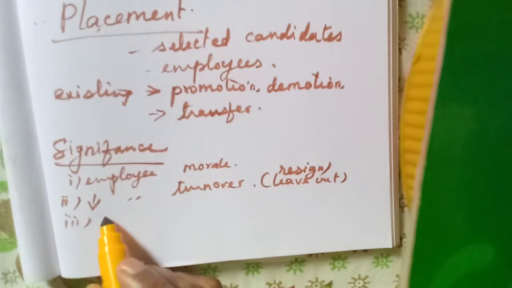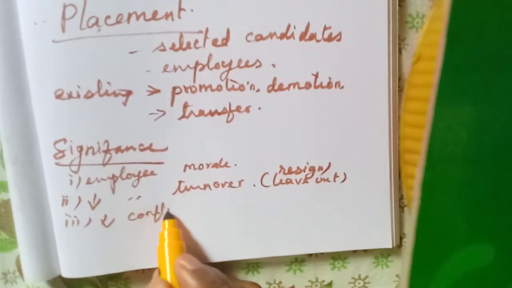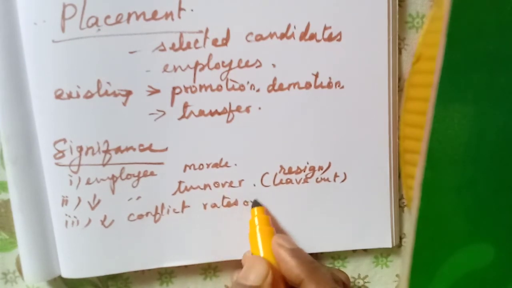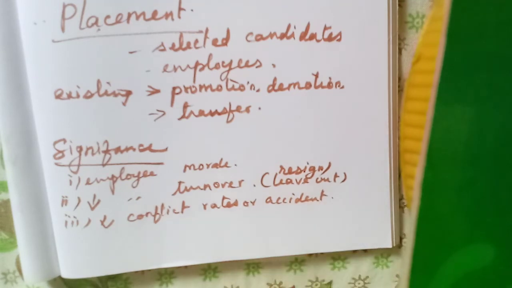Then again it helps in reducing the conflict rates and accidents, any confusion. We have learned already, if we select a proper person, then we do not need to give more training on how to do the particular job.